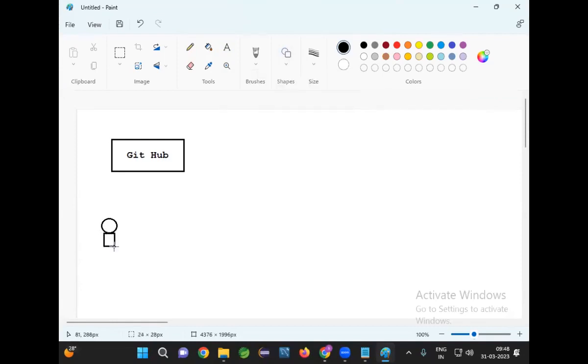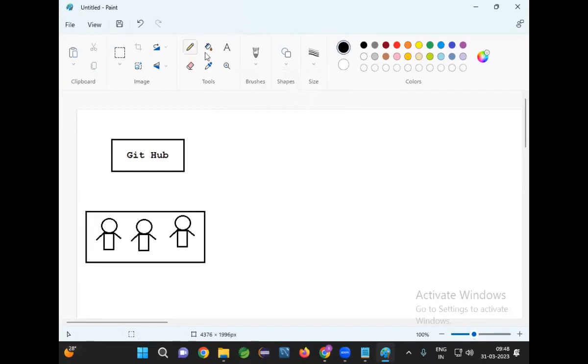We will write the code, we will test that code, and we are going to integrate our code into the GitHub repository. After our code is integrated in the GitHub repository, DevOps people will come into the picture. DevOps people will take our code and they will deploy that code onto a server.